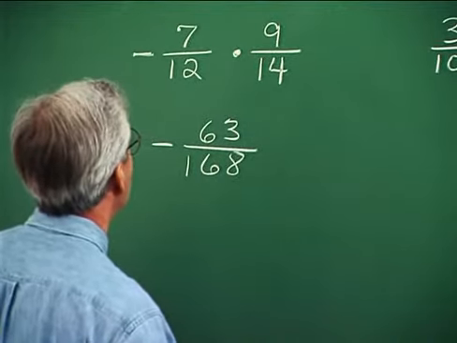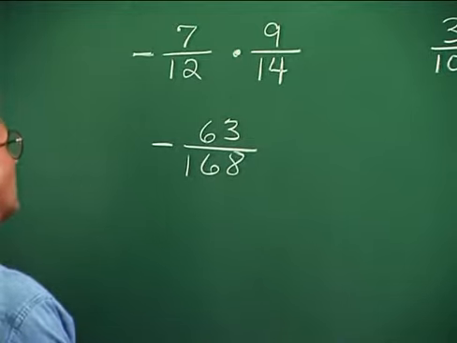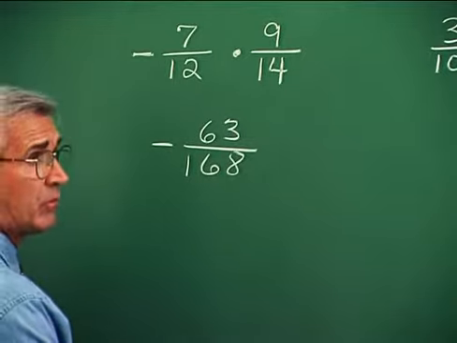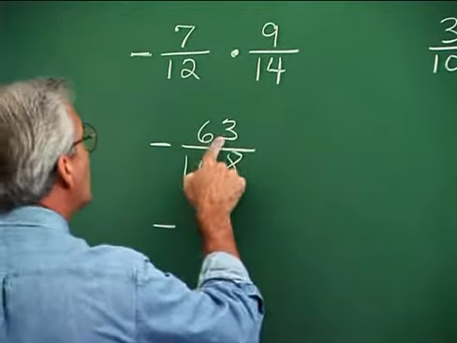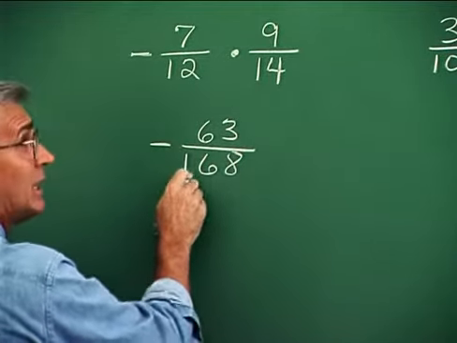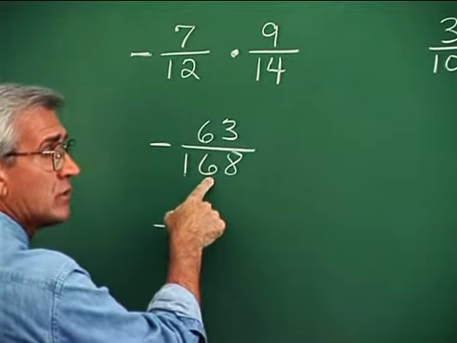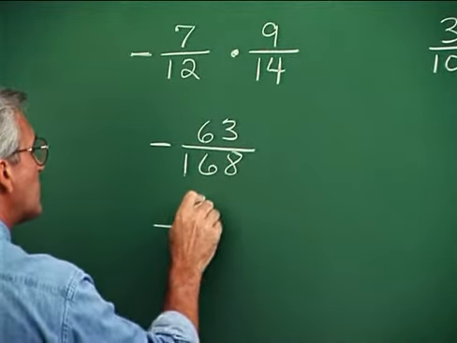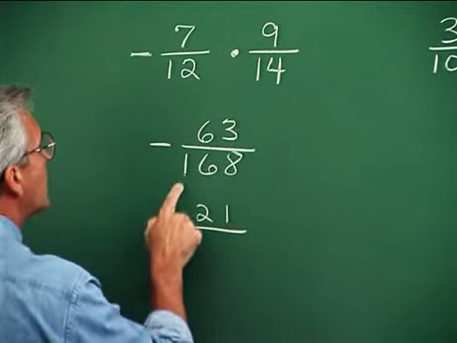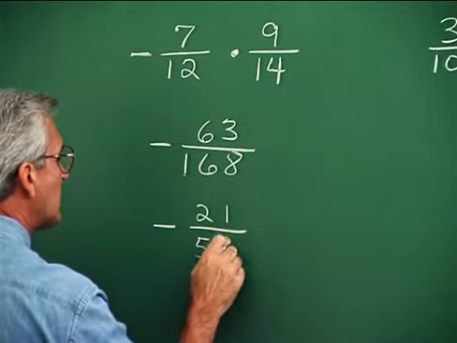And then we would have to reduce it. Well, that means we could divide it, I think, by 3. Actually, I think there's a larger number that would go into both numerator and denominator. But wow, it seems like a big project, doesn't it? Well, let's go through the project anyway. I see that 3 will divide the numerator, and I can use a divisibility test in the denominator. Let's see, 8 and 1, 9, 9 and 6, 15. 3 goes into 15, so 3 goes into that number. So 3 will divide both numerator and denominator. 3 into 6 goes 2, 3 into 3, 1. Let's see, 3 into 16 goes 5 with 1 left over. 3 into 18 goes 6.